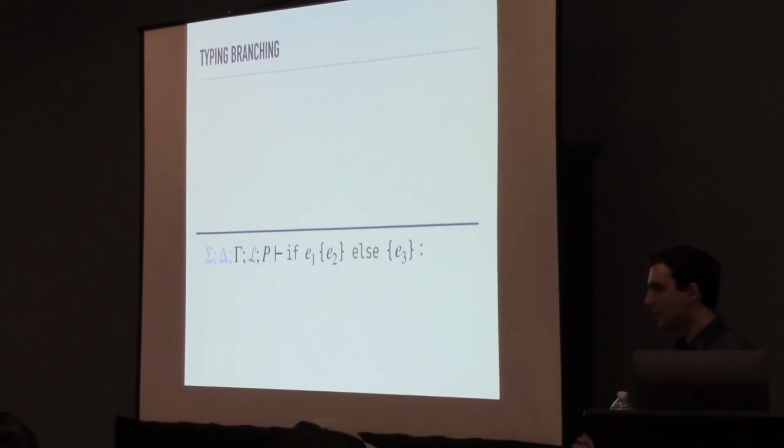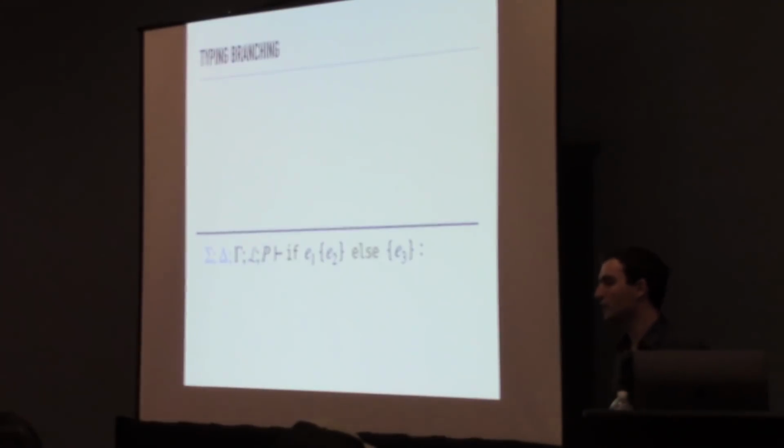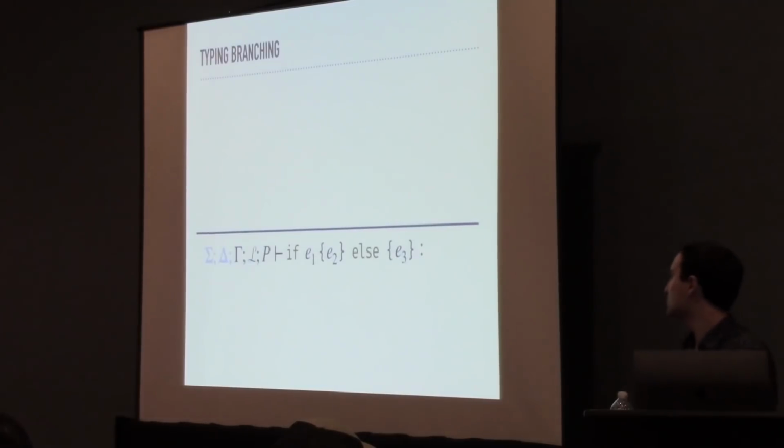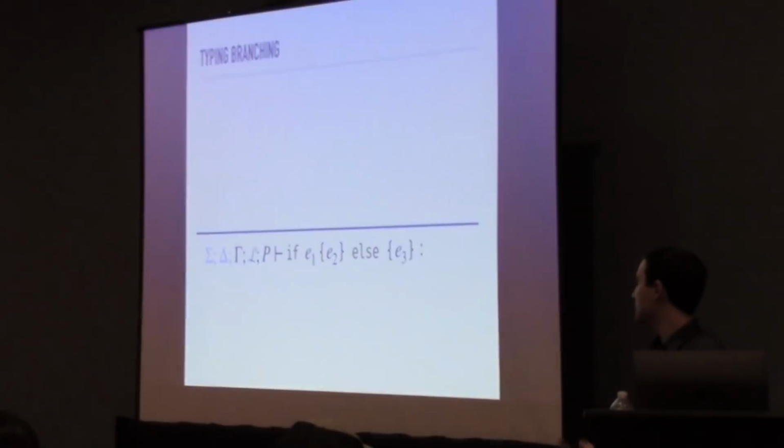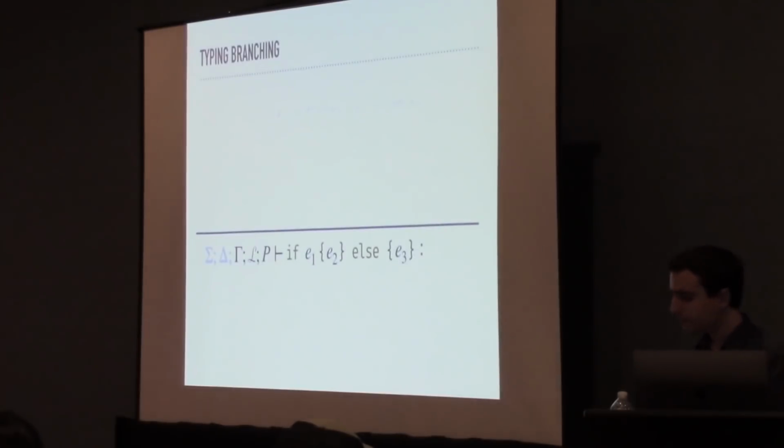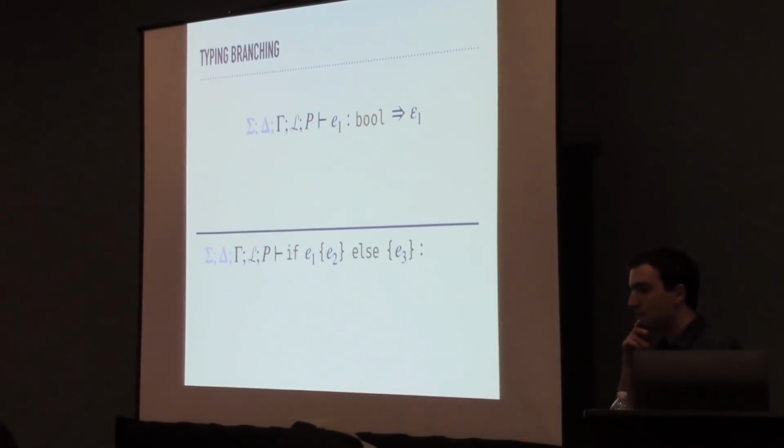Now we're going to look at a slightly more complicated rule, branching. Again, we've grayed out the first two contexts because they're not relevant in these rules. In this case, we're type checking an expression of the form if E1, then E2, else E3. First, we'll type check E1 and get out the type bool and an effect epsilon 1.